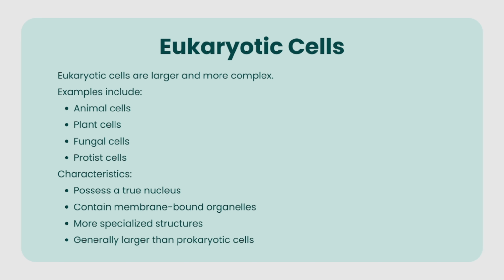Eukaryotic cells. Eukaryotic cells are larger and more complex. Examples include animal cells, plant cells, fungal cells, and protist cells. Characteristics: possess a true nucleus, contain membrane-bound organelles, more specialized structures, generally larger than prokaryotic cells.